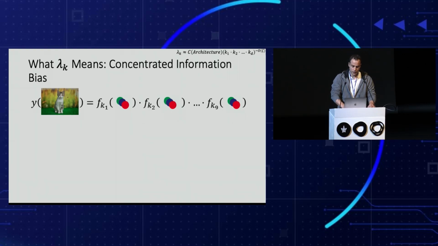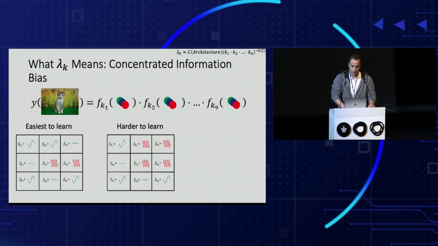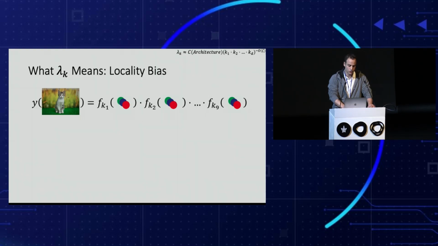In the same spirit, here is another example of a target function. This one is harder for the network to learn because the high frequencies are spread across more pixels. And this one is even harder because the high frequencies are spread over even more pixels. This is also a result of the right-hand side of our eigenvalue characterization.